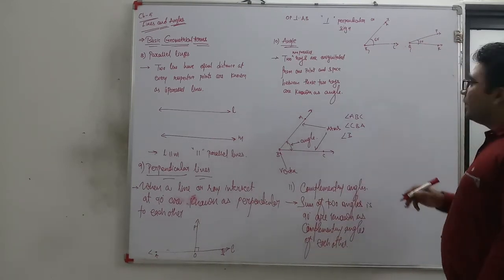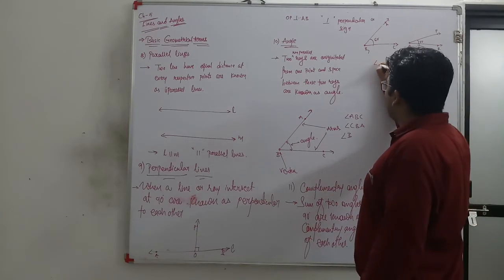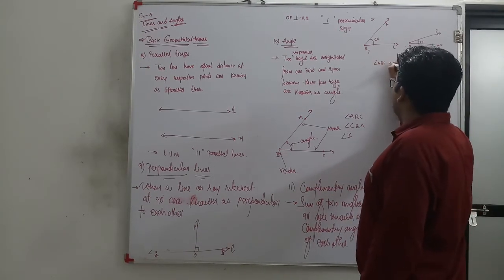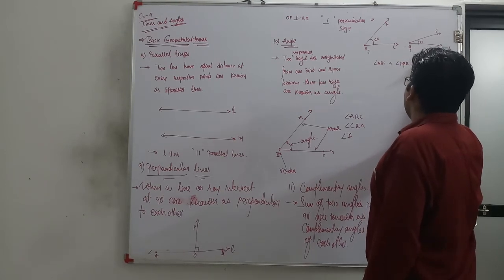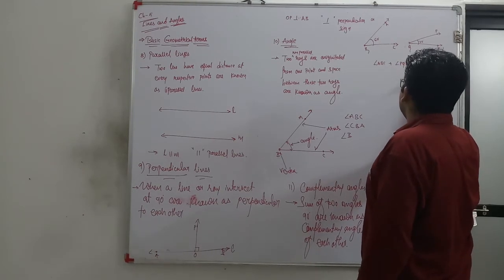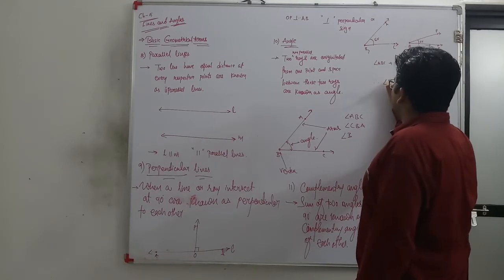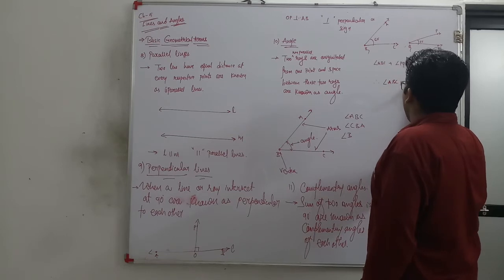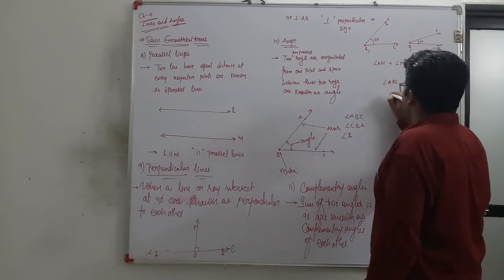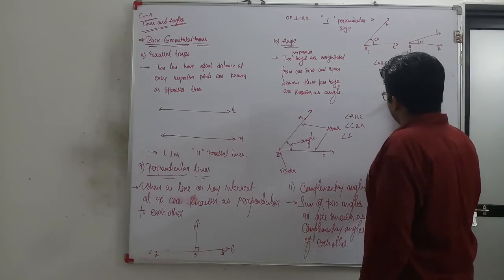When I add both, angle ABC plus angle PQR, I get 60 plus 30, which becomes 90. Therefore, angle ABC and angle PQR are complementary angles.